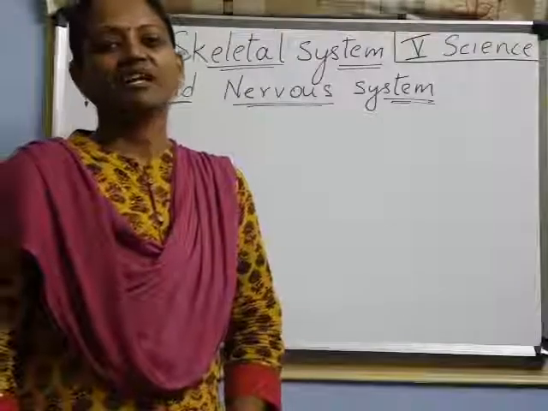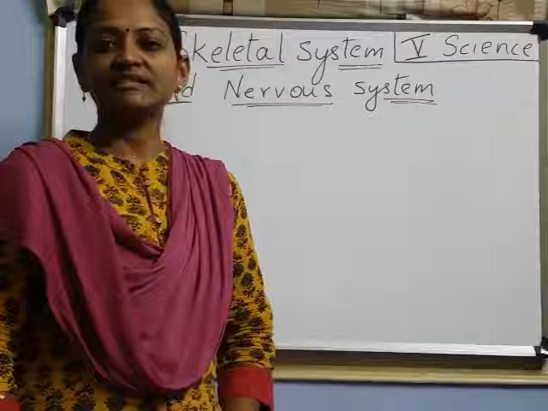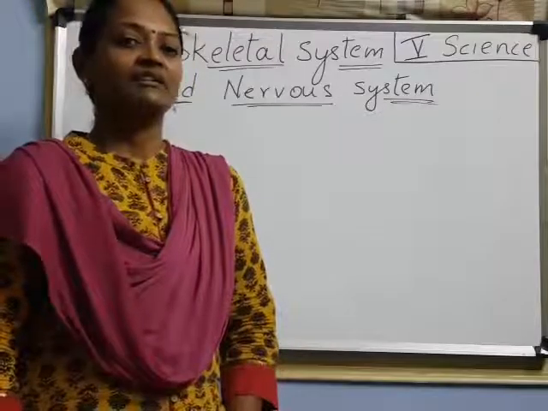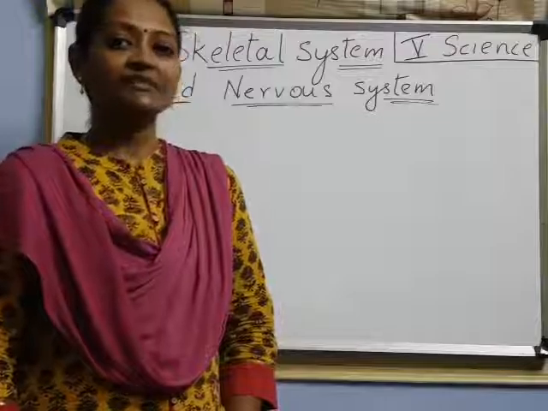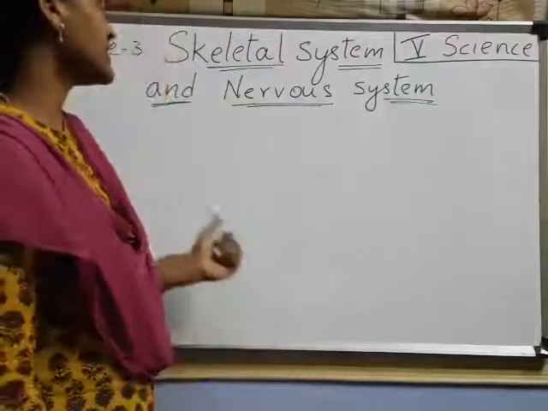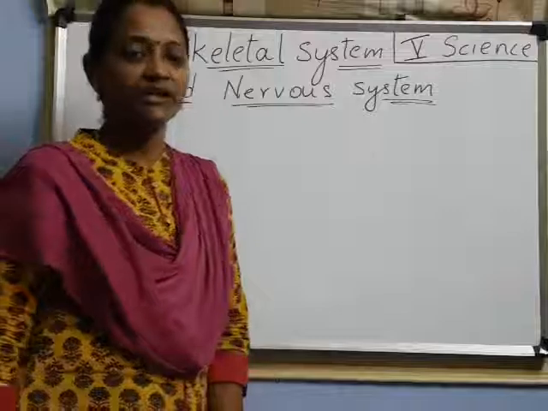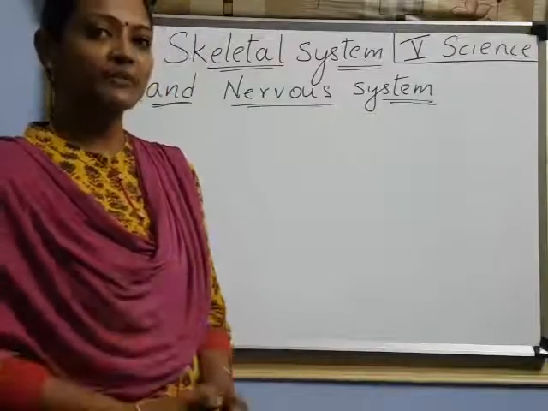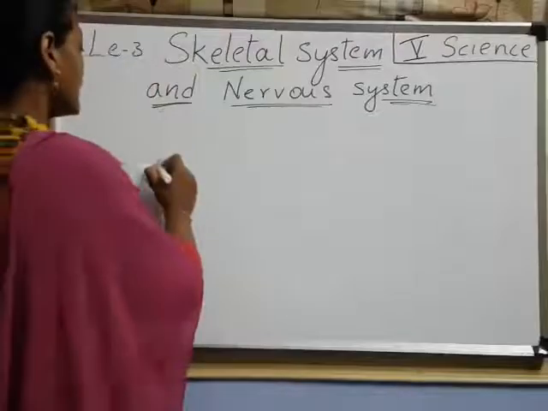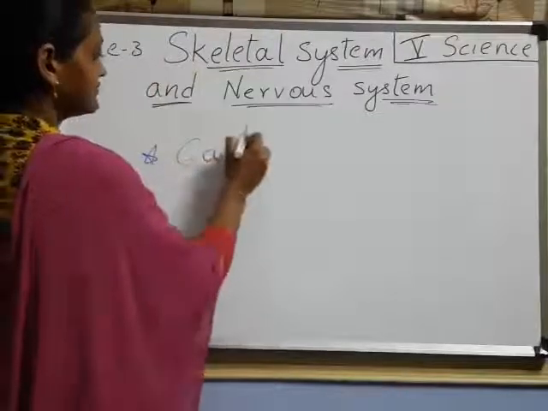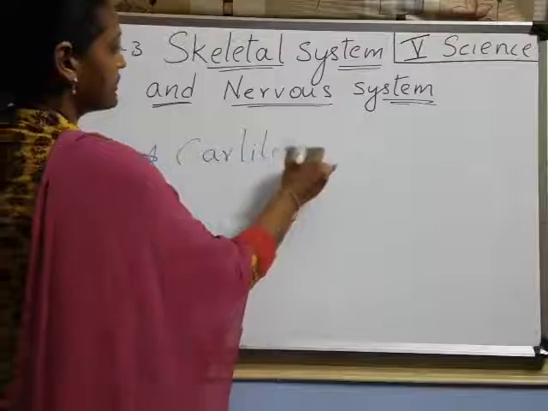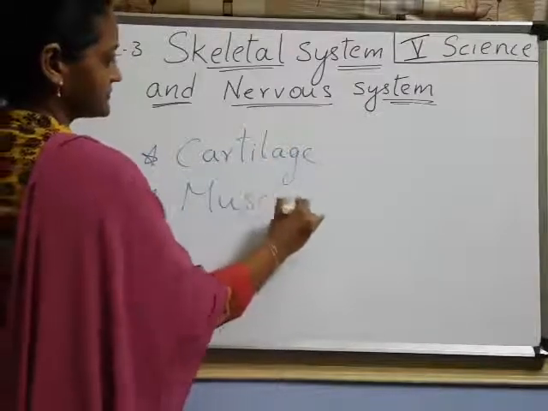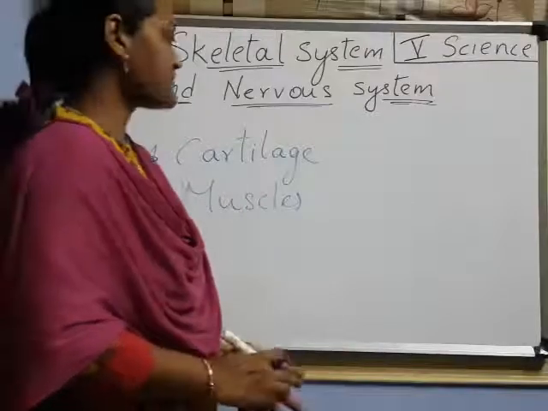Yeah children, in the previous class we started the third lesson about skeletal system and nervous system, isn't it? In that class we learned about skeletal system, and today's class we are going to learn about nervous system. Before going to the nervous system children, I want to tell you two specific topics. One is cartilage. Another one is about muscles. Right children? So first one is cartilage.